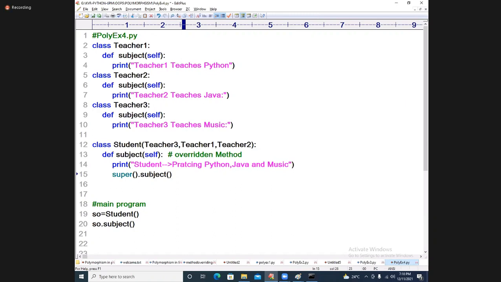Now you tell me. Super dot subject. Which super function will be called? Excellent. Teacher 3. Super students. So giving the super function dot subject, this will be given preference. See the order. Teacher 3. Which one is written first? That will be considered a direct base class. Others are also base classes, but preference is given to this only.